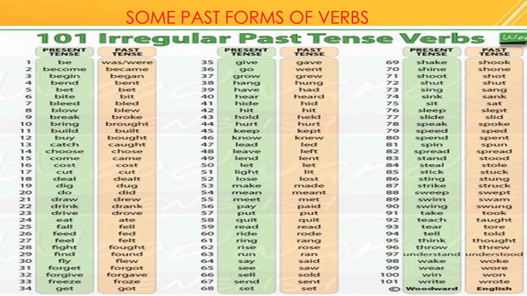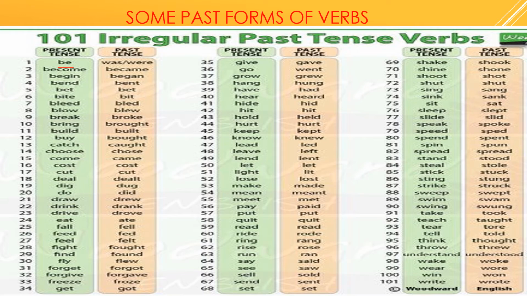Now these are examples of some past forms of verbs: 101 irregular past tense verbs. You will see that they do not have any ed form. All these are irregular verbs. Their spelling totally changes, so you have to learn the spellings. Be, as I have just explained, is the present form of an irregular verb. The past form is was. For singular we will use was. For plural we will use were.